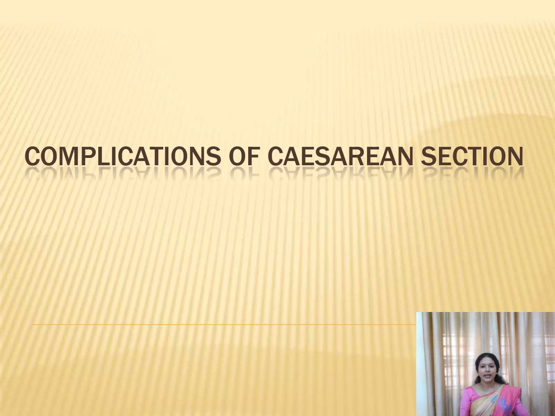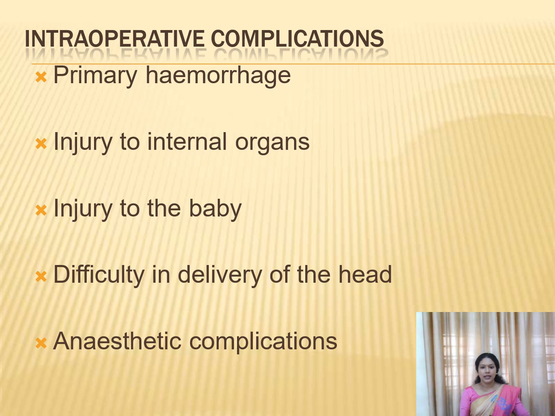Now we can see the complications of cesarean section. These complications can be intraoperative, that is, during the operation itself some complications will develop, and after the operation some complications will develop. So first we are going to see the intraoperative complications. That include primary hemorrhage and injury to the internal organs. Already I have told you that when you are separating the peritoneum, you should put an incision and separate the bladder. Otherwise, there is a high chance for injury to the bladder, especially in the case of lower segment cesarean section. And there is a chance for injury to the baby, difficulty in delivering the head, and anesthetic complications.